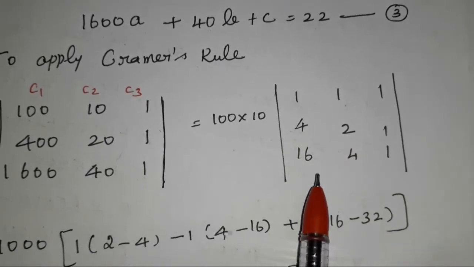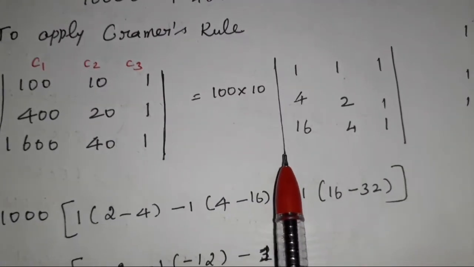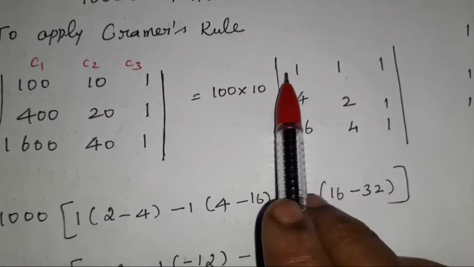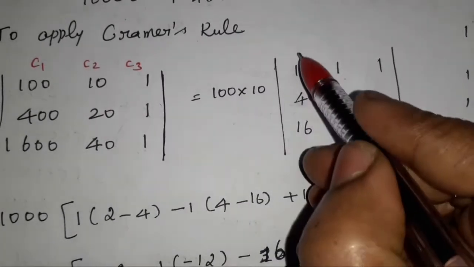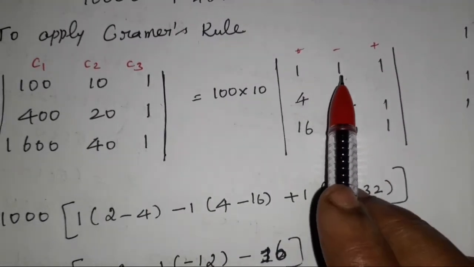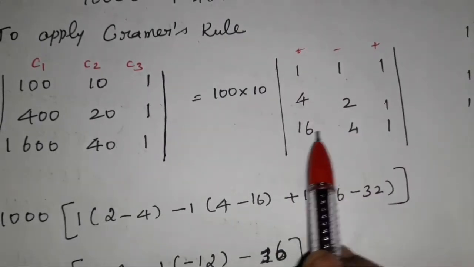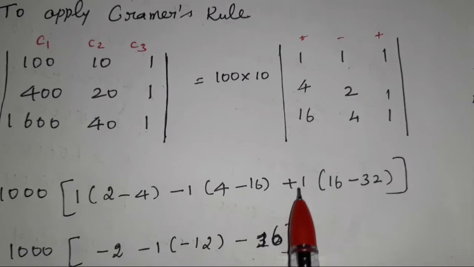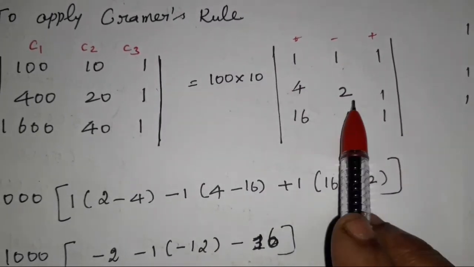So 100 into 10 is 1000. 1000 into, how to find the determinant? 1 into, leave that row and column. Children, go through the sum then and there, then only you will easily understand that one. This is the Cramer's rule. We leave the first row and the first column. 2 ones are 2, 4 ones are 4. So 2 minus 4. Again plus, minus, again plus. Minus 1 into, leaving that column as well as the row, 4 ones are 4, 16 ones are 16. 4 minus 16 plus 1 into, leaving that column as well as the row, 4 4s are 16, 16 into 2 is 32.